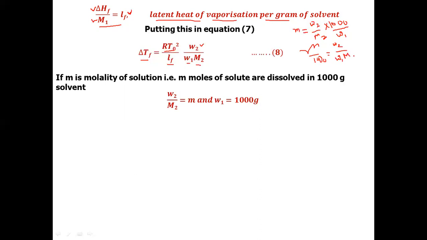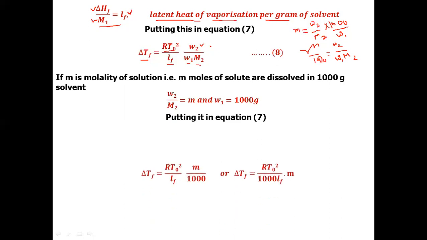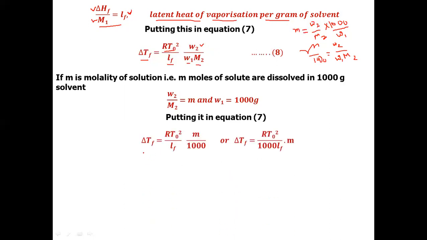So putting the value of W₂ divided by W₁M₂ here, we get the relation ΔTf is equal to RT₀² by Lf times m by 1000, or we can write ΔTf is equal to RT₀² divided by 1000 Lf into m, where m is molality, defined as the number of moles of solute per kilogram of the solvent.